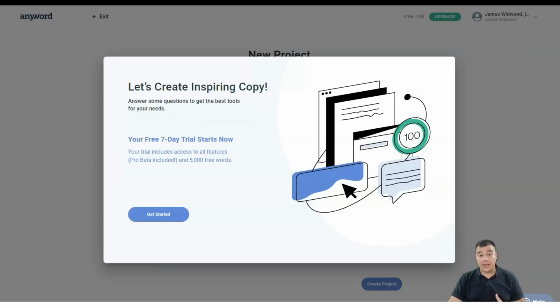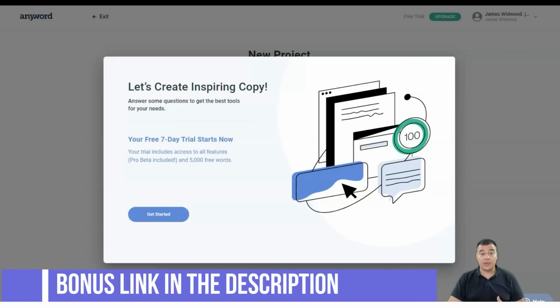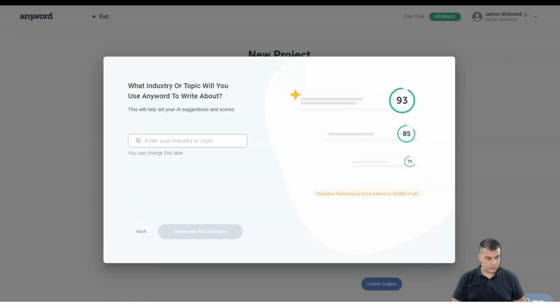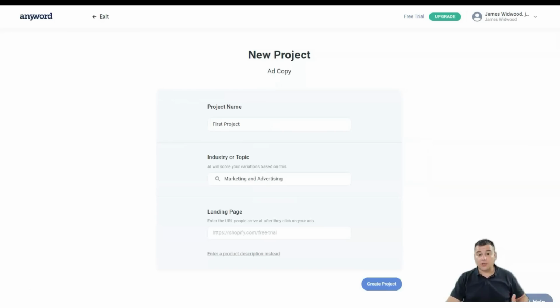To start creating copies, you first need to create a new project. After you register and answer the questions, you'll be taken to this page. On this page, you'll be able to see all of your previous projects. After you click on a new project, you'll be prompted to select the type of copy you want to create.